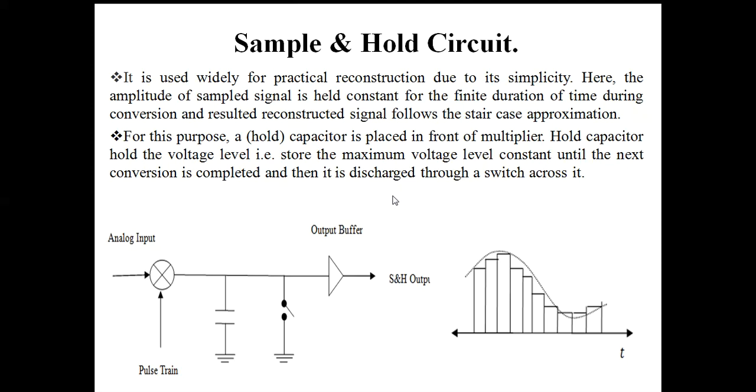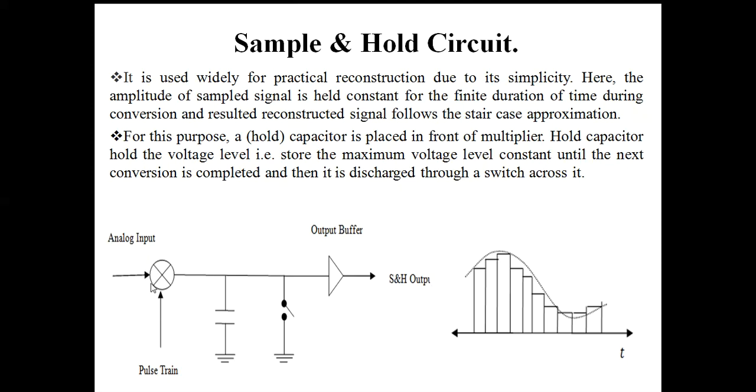So instead of using that kind of filter, which is very difficult to design, we use a simple sample and hold circuit that consists of a capacitor and a switch, and the switch is synchronized with the pulse train. Here you can see this one is the sampler, this one is the hold capacitor, this one is the switch, and this one is the output buffer, and we get the sample and hold output. So what is the working principle? This one is the analog input and this one is the pulse train.